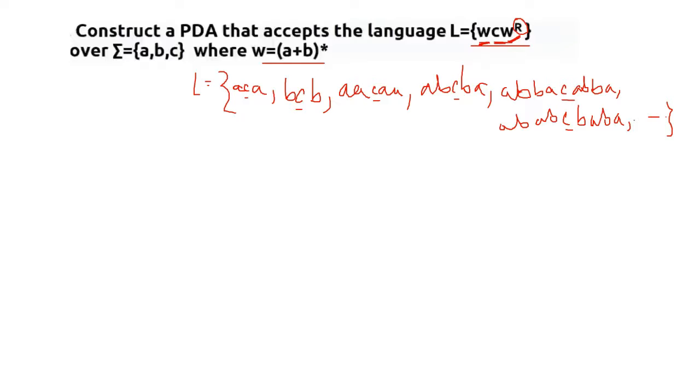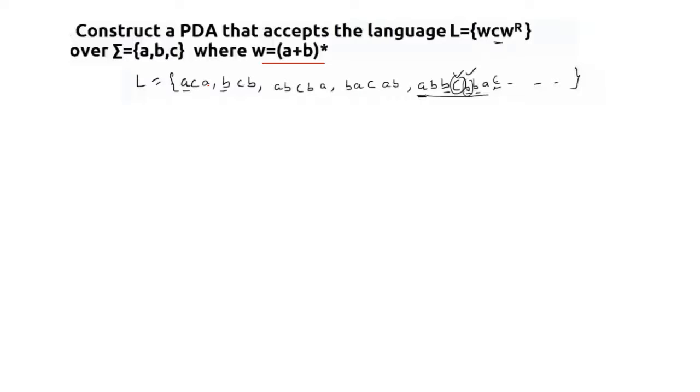So let me just erase this and write it clearly: what is the language accepted by this particular transition diagram or transition table of this particular problem? So this is your language that is going to be accepted. So we are going to take the example ABB, CBBA. Okay, we are going to take this particular example.